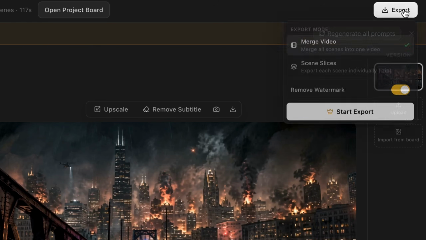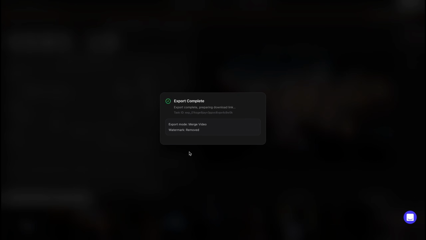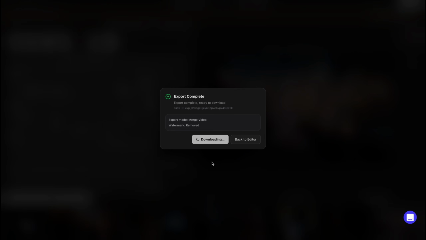Now select your desired export option. You can either merge all scenes or export scene slices. I recommend choosing the merge option, so you don't need any external editor. Then click Start Export, and after exporting, click Download. And here is the final result.